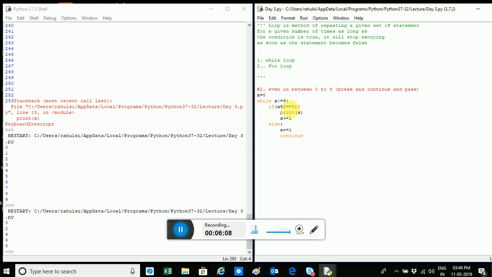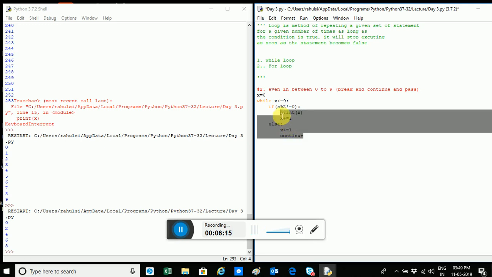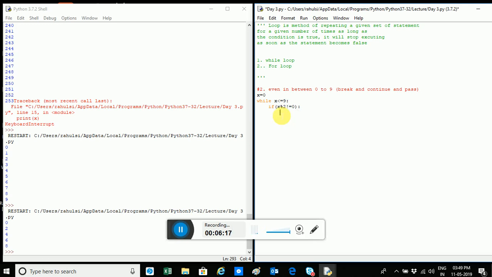But now I want to change this statement, and I want to write that if x modulus 2 is not equal to 0, that is if x is an odd number, x plus is equal to 1, continue, and I am writing this statement outside my if. See, this is in while.